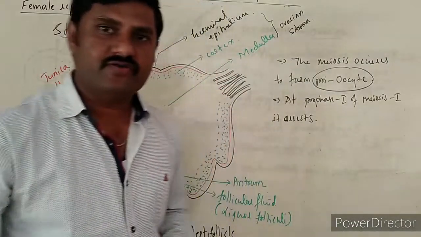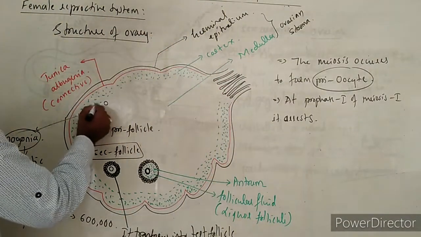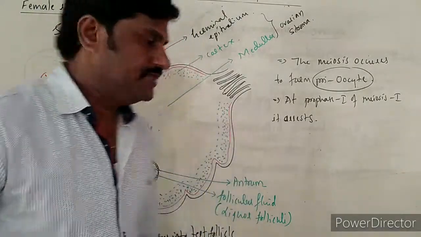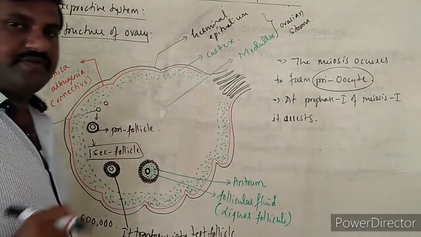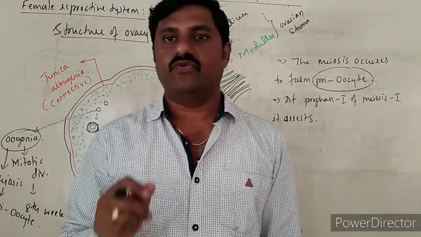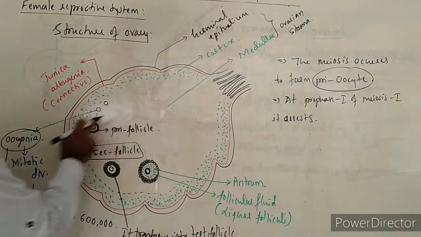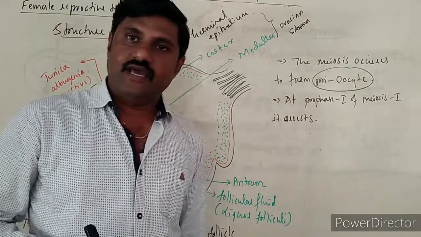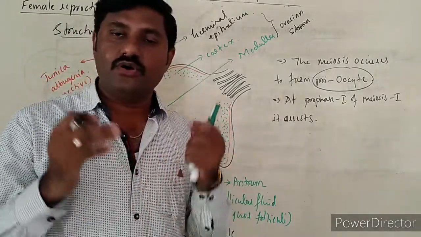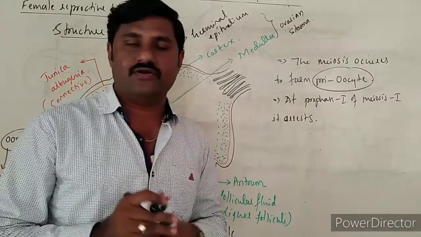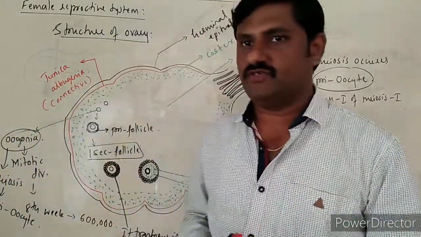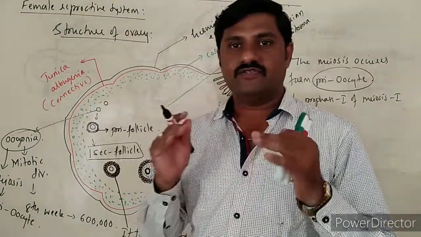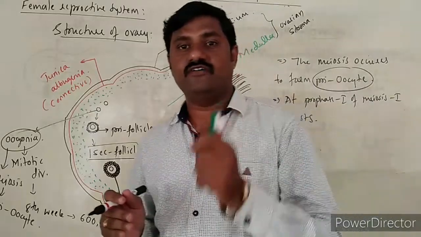One more point to be remembered over here: the oogonia, which are formed during the fetal growth, are said to be the egg mother cells. These undergo mitotic division so as to form many oogonial cells, and they further undergo meiotic division so as to form the primary oocytes, and these primary oocytes arrest in the prophase 1 of meiosis 1.